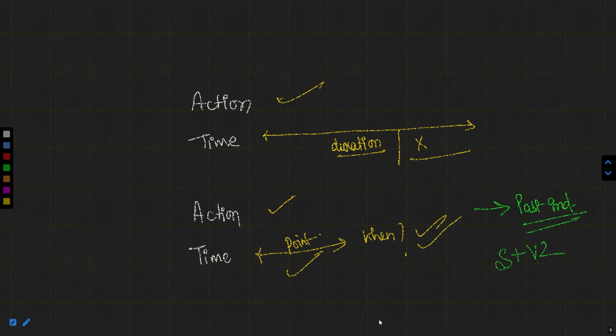But if we do not know the exact time of action, but we just know the duration of action, or we don't know the time of action, there we should use present perfect tense. So this is the difference between present perfect and past indefinite.